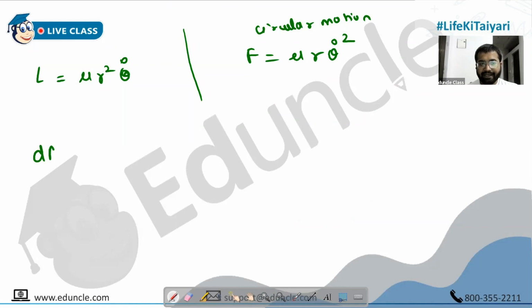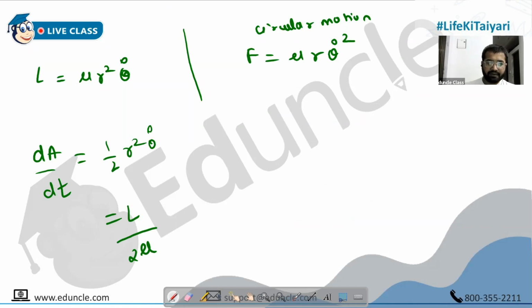Okay? Then aerial velocity dA by dt, that was half r square theta dot, correct? And this was also eventually L upon 2 mu. These are the things that we learned and derived also in the class.